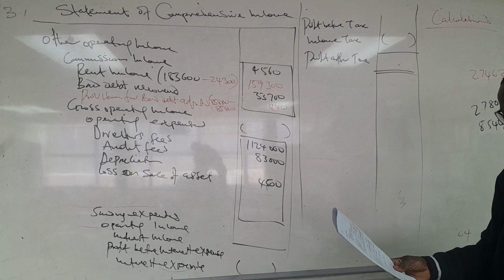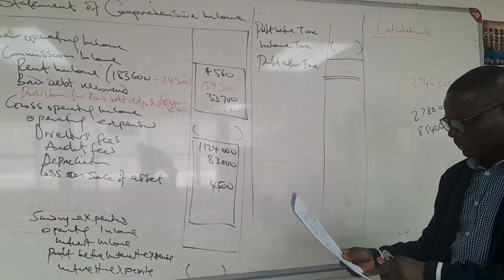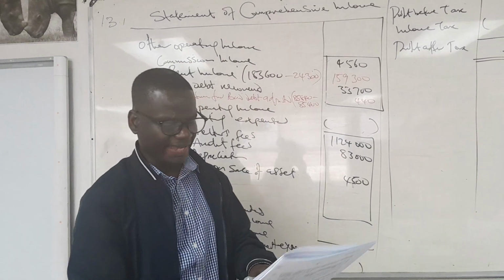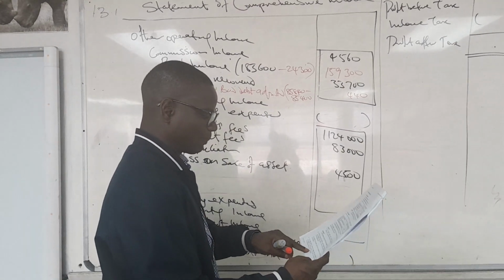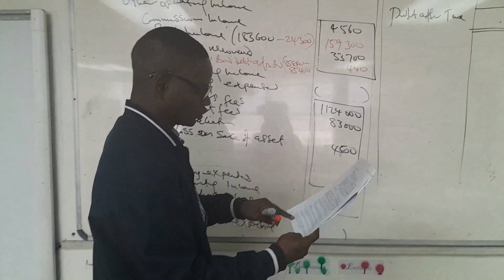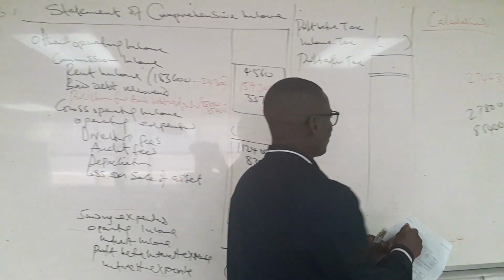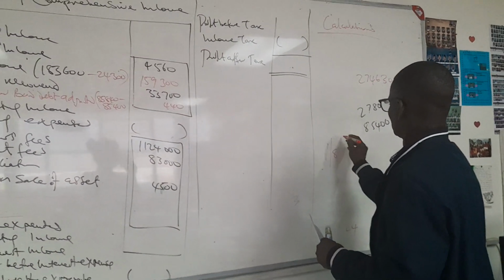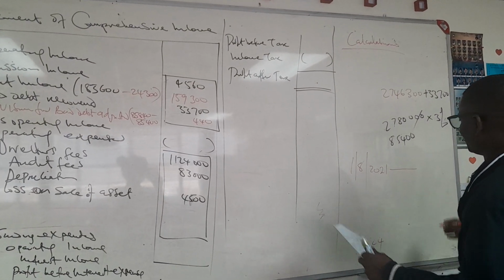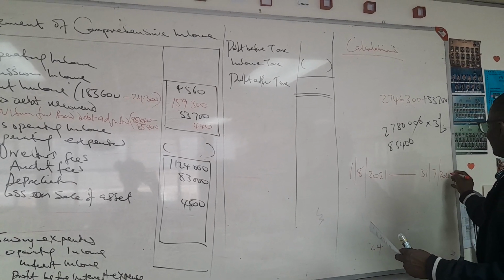The other thing we need to consider, we go to number 4. The business signed a contract with Always Safe Security for guarding the premises, and an annual premium of 32,400 for the period ended 31st July 2022 was paid. They paid on the 1st of August 2021, and annually it means it's going to end on 31st of July 2022.